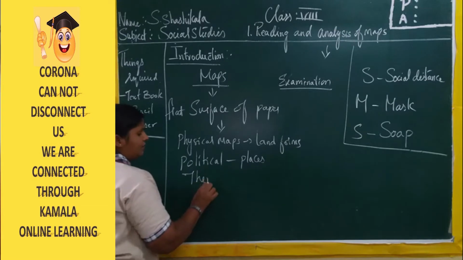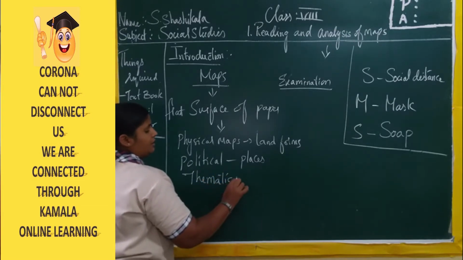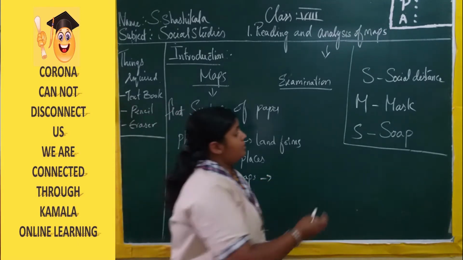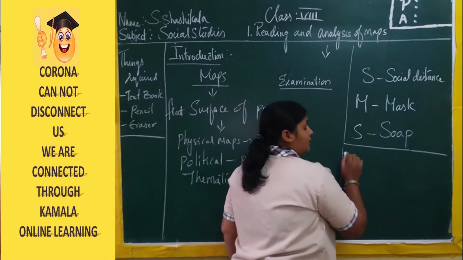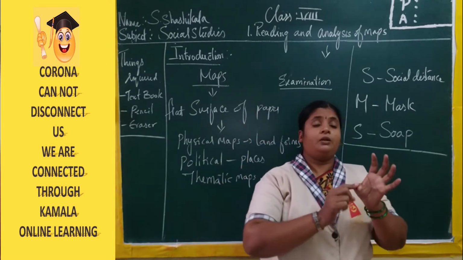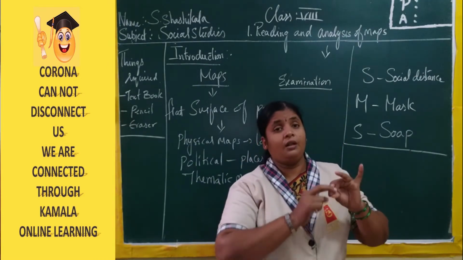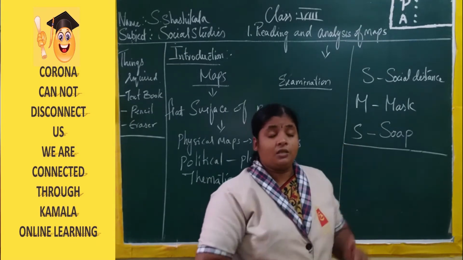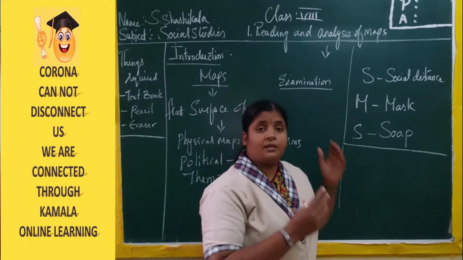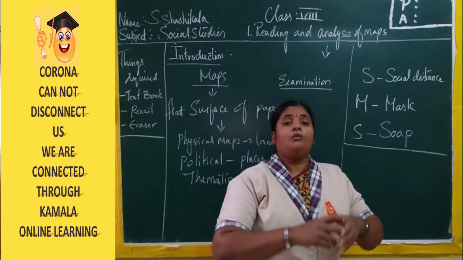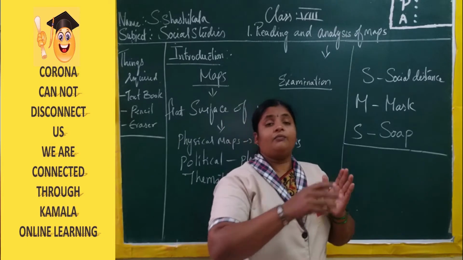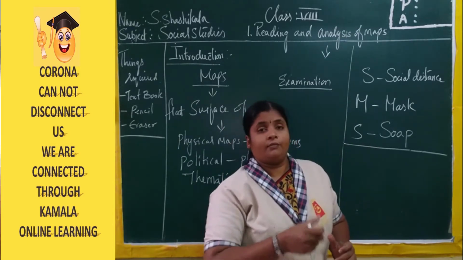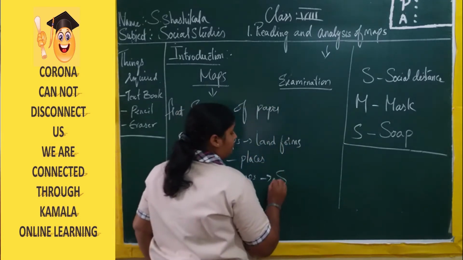And what are thematic maps? Suppose in one particular location, if you want to know about the language of the people, the weather condition, rainfall, agriculture, soil, festivals, these all things can't be represented on one individual map. So what we are doing? Taking one particular location, in detail we are going to know about that region by giving one subject name.